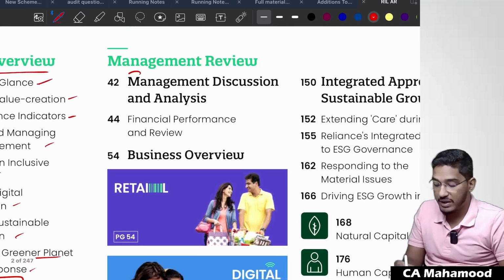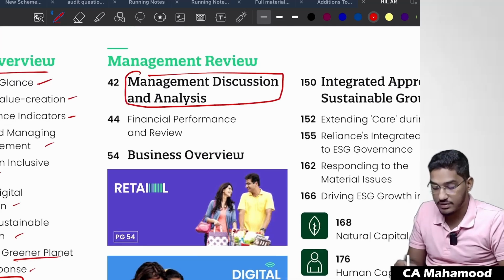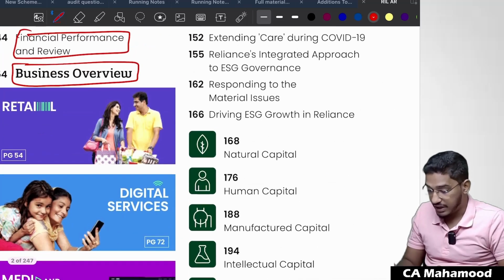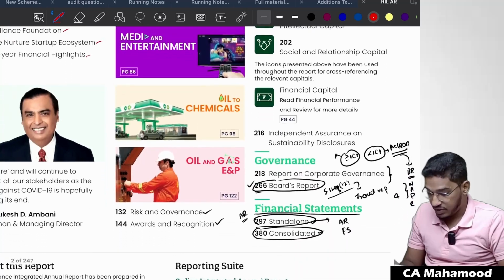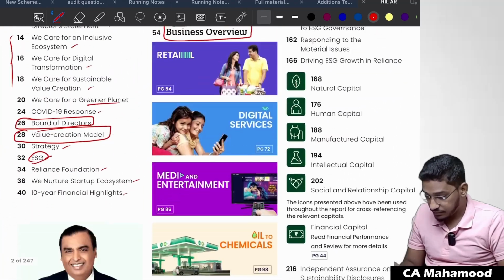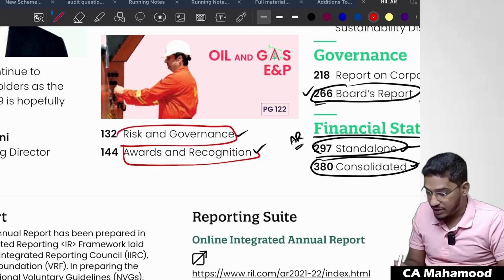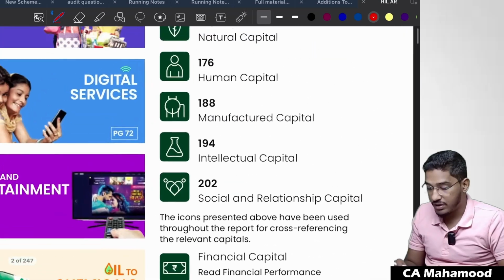Then they will have something called MDA, management discussion and analysis. Then they will have something called financial performance and review. Then they will have something called business overview. Then after that, not just that, let us see, so many other things are there here. So business overview is there. After that, risk and governance, awards and recognition, what awards they have got, what recognition they have got.